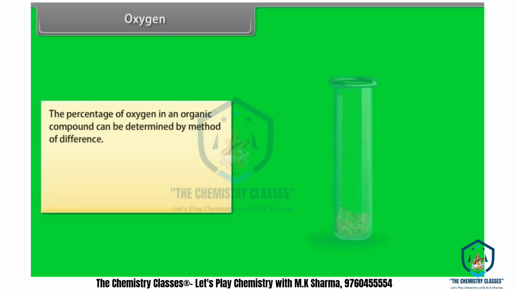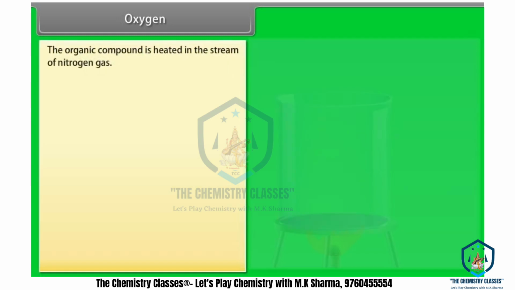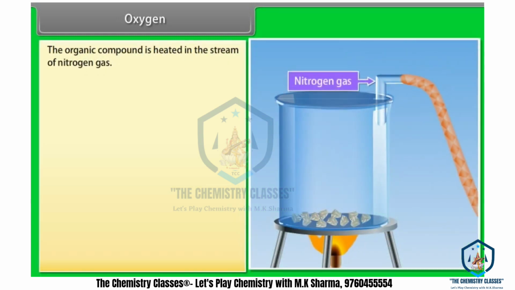Oxygen: the percentage of oxygen in an organic compound can be determined by the method of difference. All the elements in the organic compound except oxygen are estimated and the total of their percentages is subtracted from 100 to get the percentage of oxygen. The organic compound is heated in the stream of nitrogen gas.